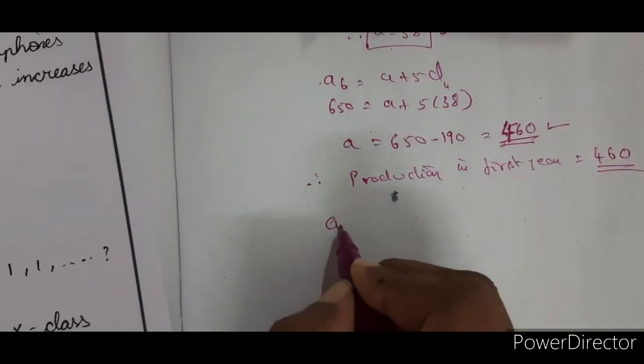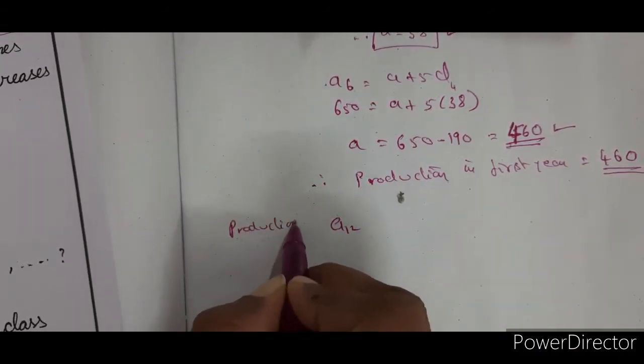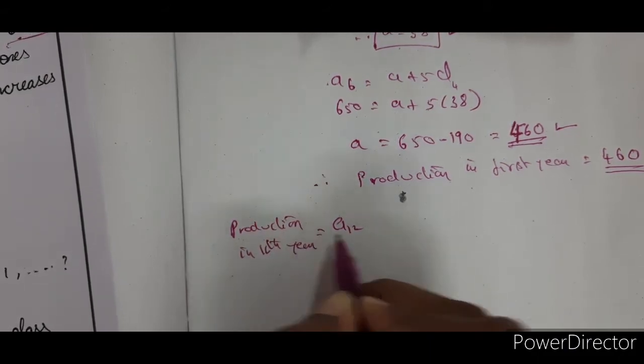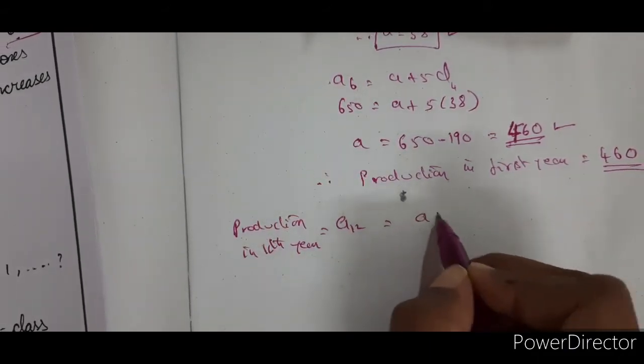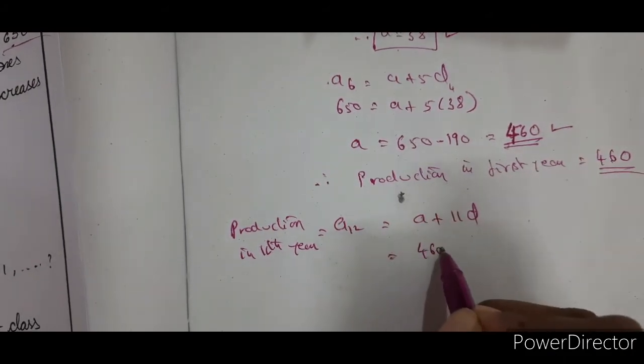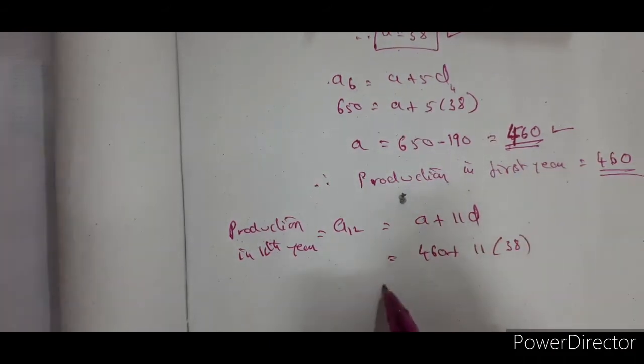A12, the production in the 12th year, is equal to A plus 11D. A we got as 460, plus 11 times D, which is 38.